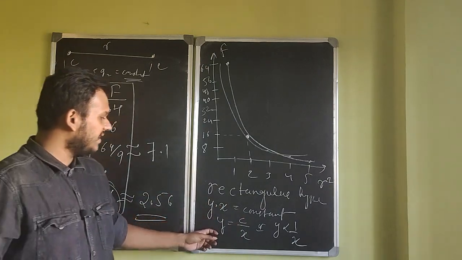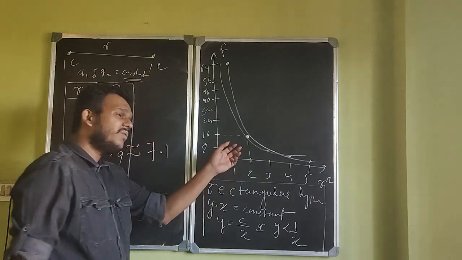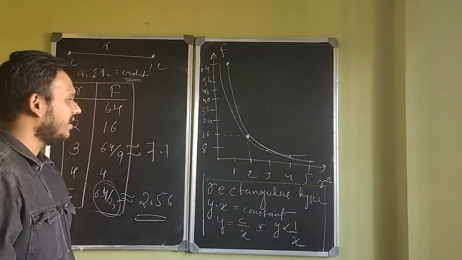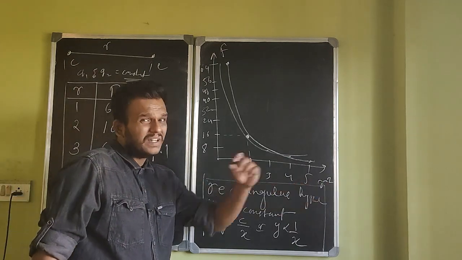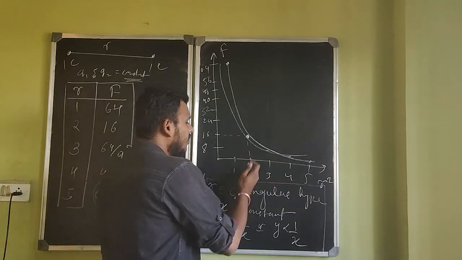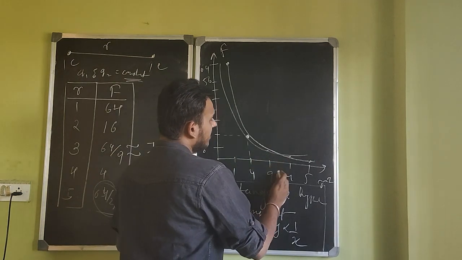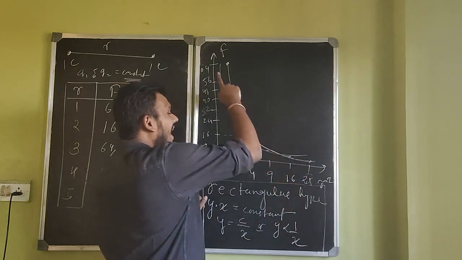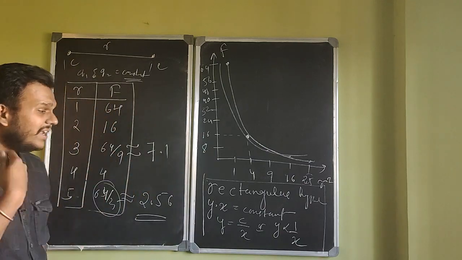Now let's see. This is a general expression for a rectangular hyperbola, and what we are getting for force versus r squared is a rectangular hyperbola, right? And I'm sorry, I should have started with not r but r squared itself. That is 1, 2 squared which is 4, 3 squared which is 9, 4 squared which is 16, and 5 squared which is 25. For that I would get this rectangular hyperbola, not for r. My bad. Okay, anyway, continue.